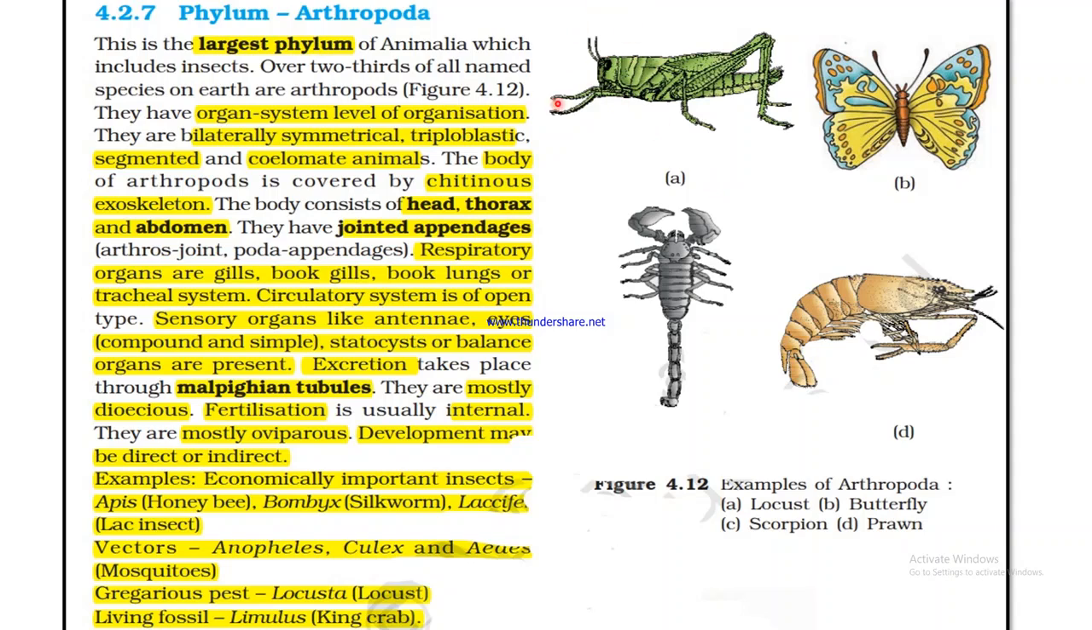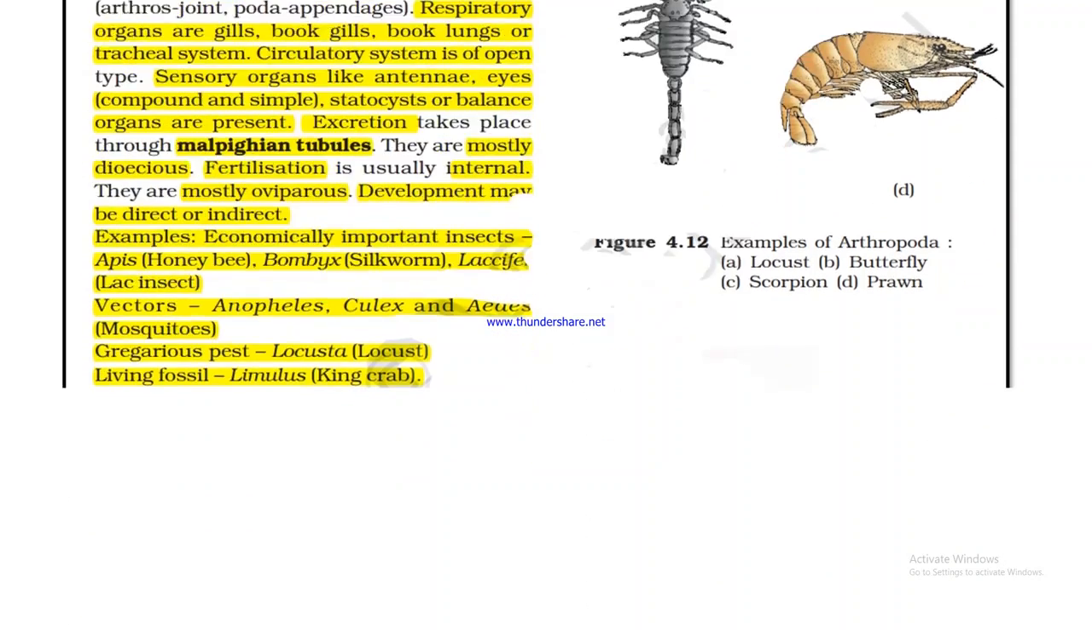Here, the first diagram is of locust. The second diagram is of butterfly. The third diagram, C, is of scorpion, and the fourth diagram, D, is prawn. It has a hemocyanin, copper containing pigment, blue pigment.